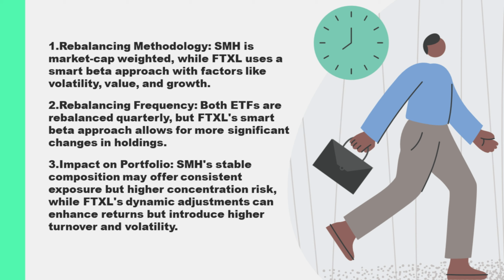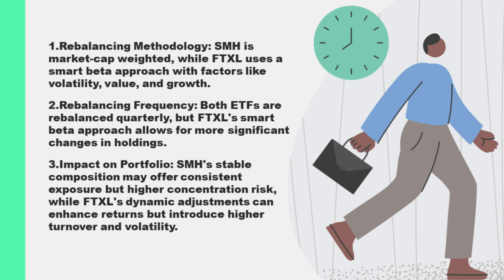This stability can provide consistent exposure to the largest players in the semiconductor sector, which might be beneficial during periods of market stability or growth. However, this approach can also lead to higher concentration risk, as the ETF becomes more heavily weighted towards a few large companies, potentially increasing volatility if those companies face difficulties.